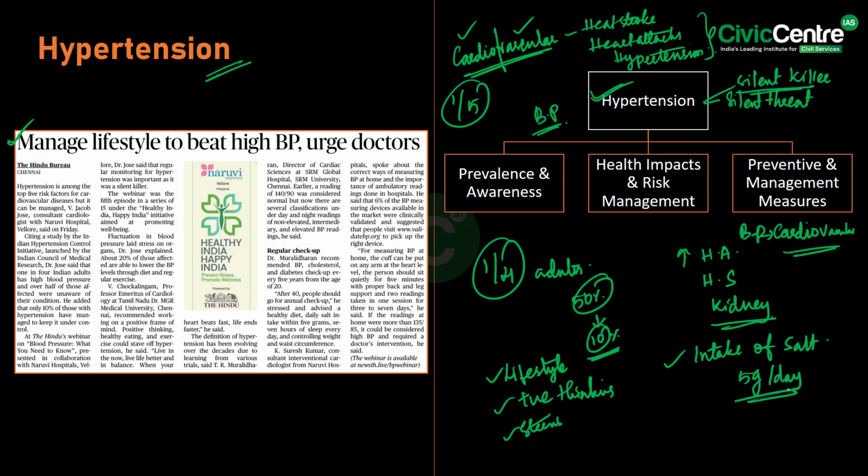Maintaining a healthy weight and waist circumference and ensuring at least 7 hours of sleep play a vital role in keeping blood pressure under control. So note that prevention is always better than cure. This is about hypertension and cardiovascular diseases.